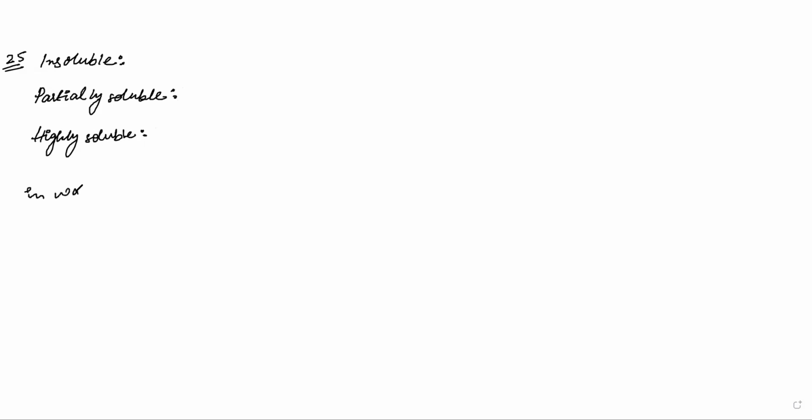Either they are insoluble, or they are partially soluble, or they are completely soluble, that is soluble and highly soluble. So insoluble, partially soluble, and highly soluble, in water.